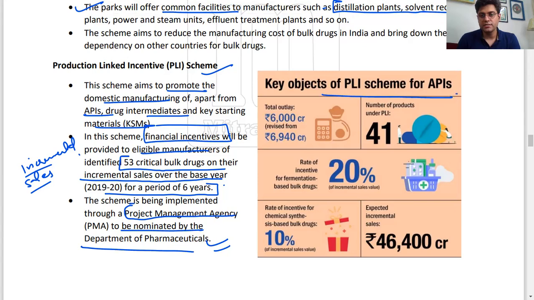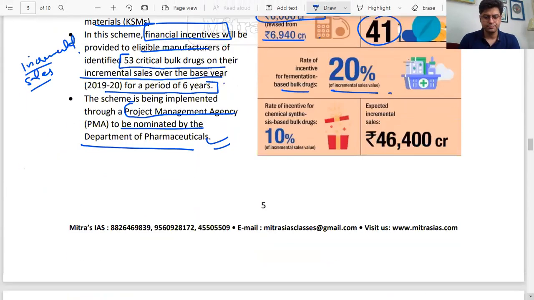What are the key objectives of the PLI scheme for APIs? The total outlay is 6,000 crore, revised from this. Number of products under PLI is 41. Rate of incentive for fermentation based drugs is 20% of incremental sales value. So this you can go through.